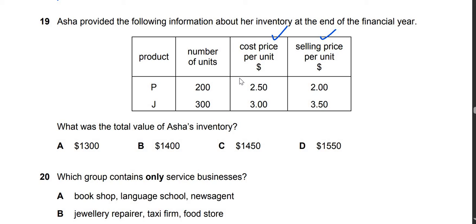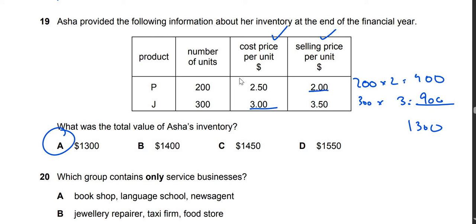If the cost is lower, we use cost. If net realizable value is lower, we use net realizable value. So for product P, net realizable value is lower, so we will do 200 multiplied by 2, which is 400. And for product J, cost is lower, so we will do 300 multiplied by 3, which is 900. We will add both of them, we get 1300. So the answer is A.